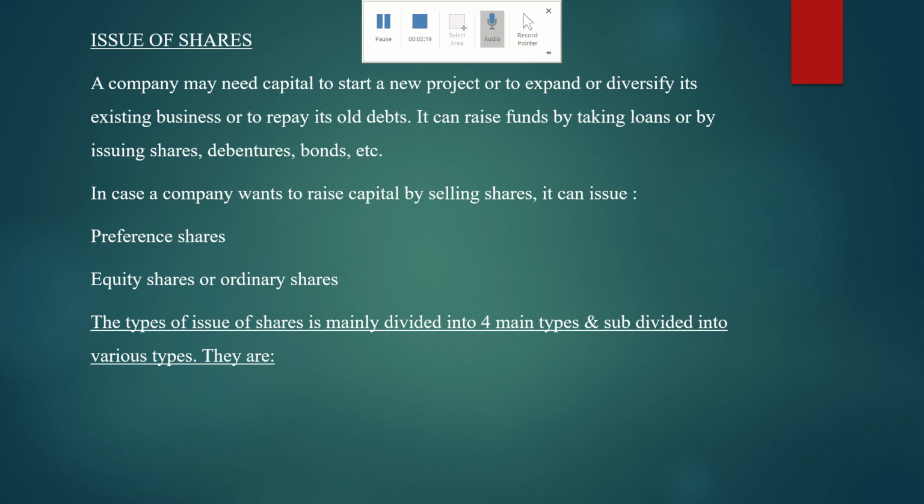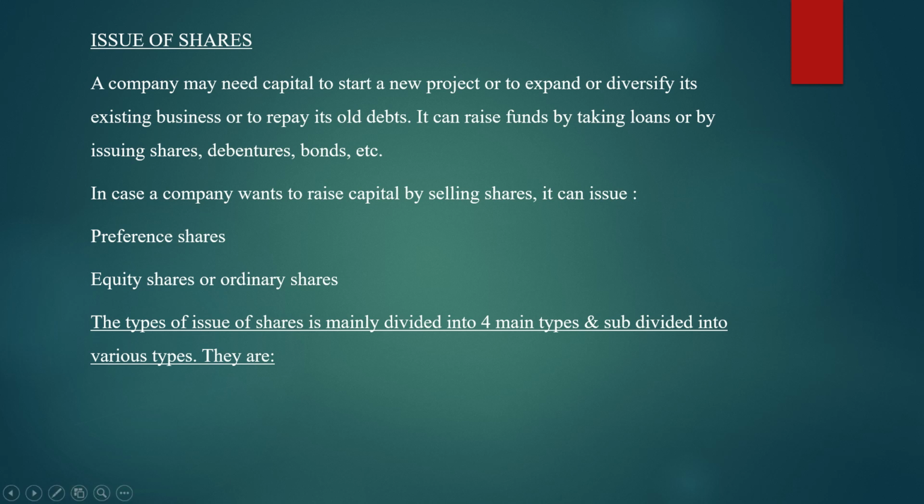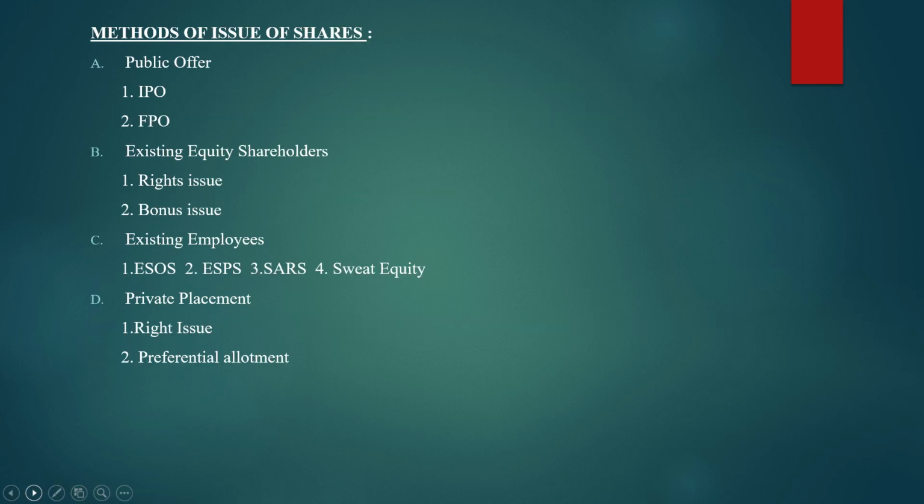Now let's study the types of issue of shares, which is mainly divided into four main types and they are subdivided into various types. So let's see what the types and subtypes are.